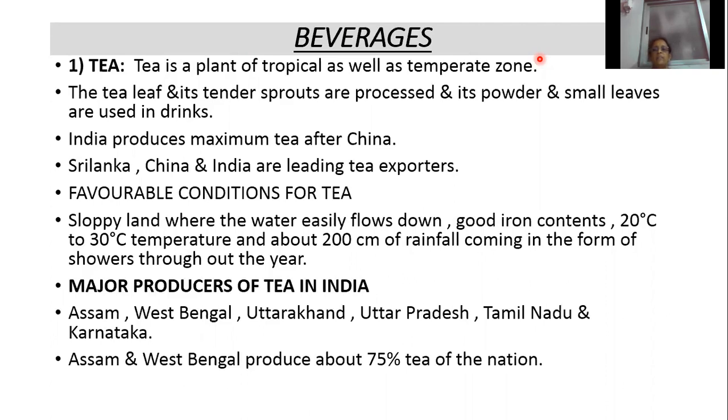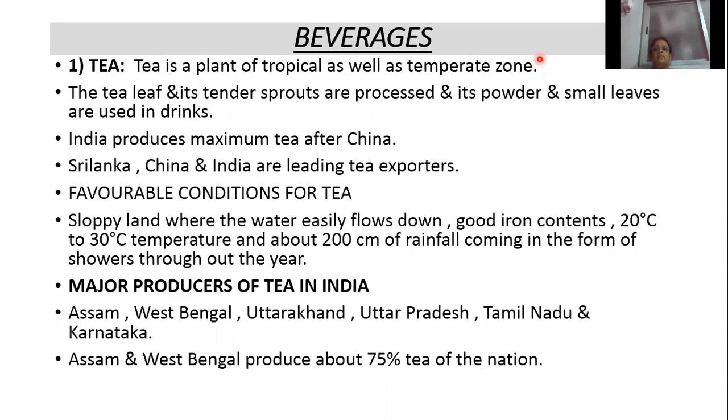Which states are the major producers of tea in India? Assam, West Bengal, Uttarakhand, Uttar Pradesh, Tamil Nadu and Karnataka. Assam produces the maximum tea in India. Assam and West Bengal produce about 75% of the tea of the nation.